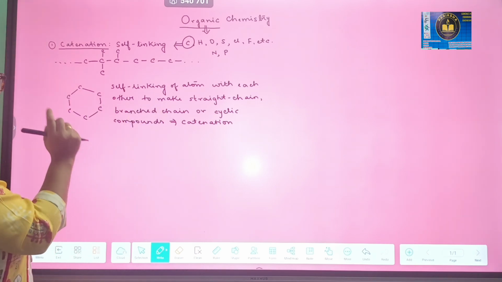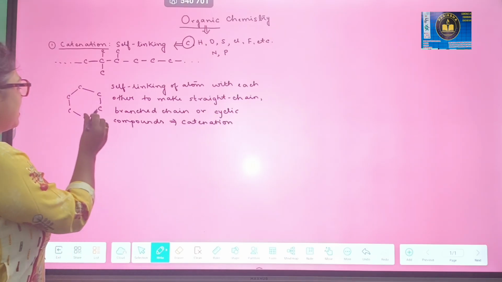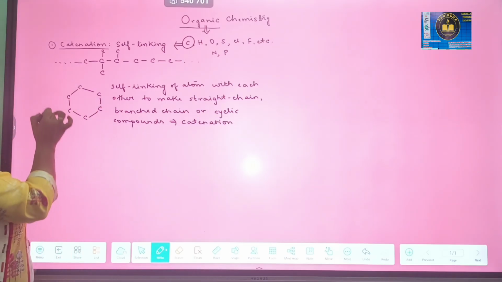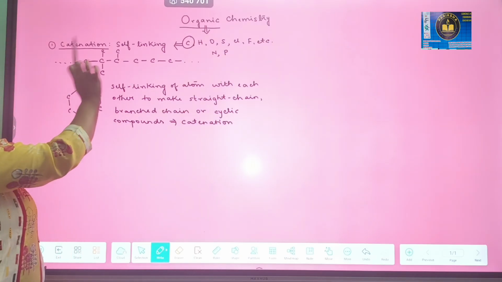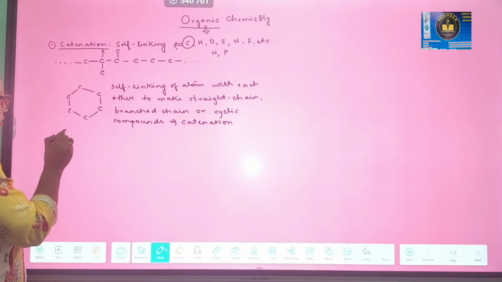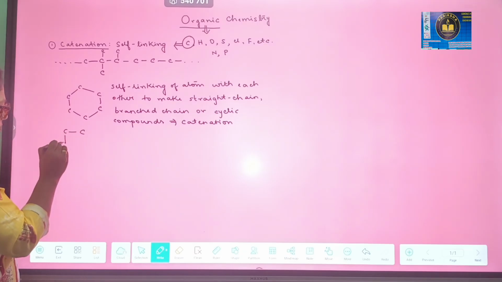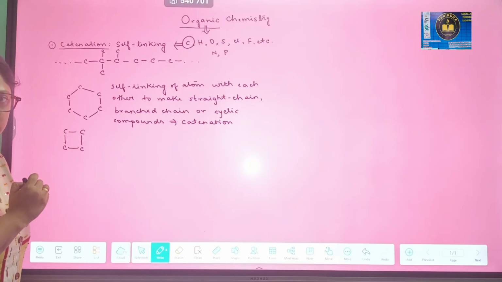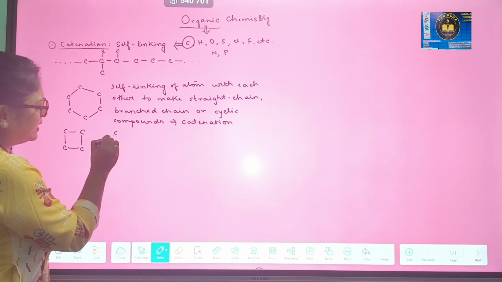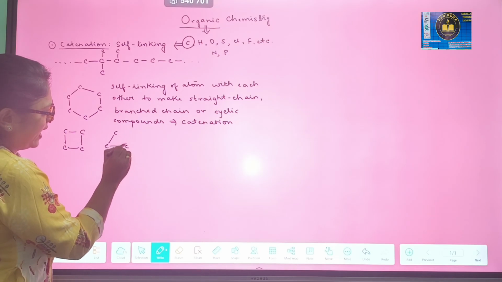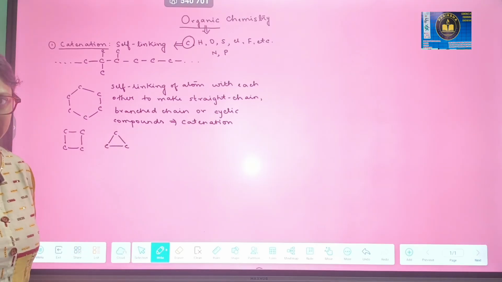Okay guys. And one more thing, cyclic compound is like this. It is forming a cycle. It is not open on both the ends. You can make a cycle like this also. Then it is a 4-member cycle. Minimum cycle is a triangle, right? It is a minimum cyclic compound.